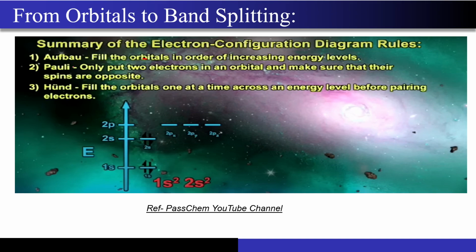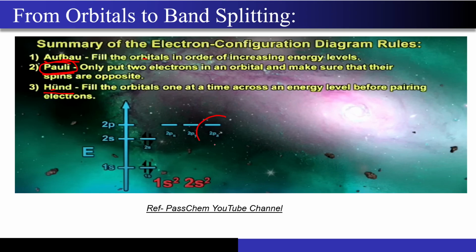So we are actually following 3 principles. The first one is the Aufbau principle, the next one is Pauli's exclusion principle, and the third one is Hund's principle, right? Out of these, this one is the most important that I will be using. This is Pauli's exclusion principle, and what it tells you is to only put 2 electrons in an orbital and make sure that their spins are opposite.